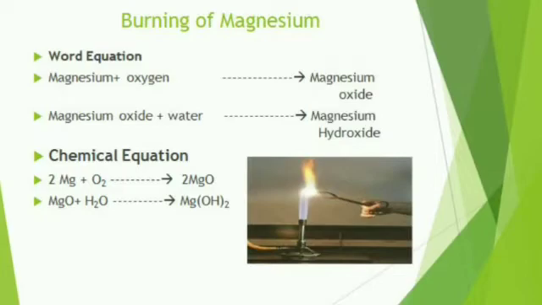Magnesium oxide dissolves in water partially to form magnesium hydroxide solution. Magnesium oxide plus water gives magnesium hydroxide. This magnesium hydroxide is a base, because it contains the OH group. The hydroxide turns the red litmus solution blue, showing that it is a base. Thus, magnesium oxide is basic in nature. What do you conclude from this activity? Metals react with oxygen to form basic oxides. Clear?